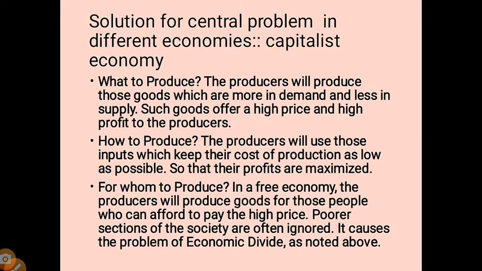And how to produce? The producer will use those inputs which keep the cost of production as low as possible so that profit is maximized. And for whom to produce, in a free economy the producer will produce goods for those people who can afford to pay the high price. Poorer sections of society are often ignored. It causes the problem of economic divide as noted above.